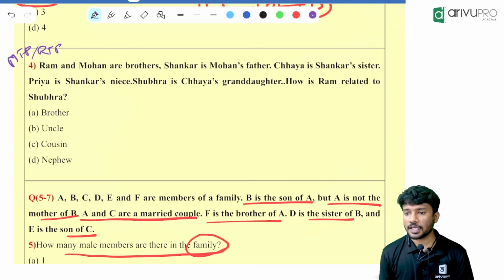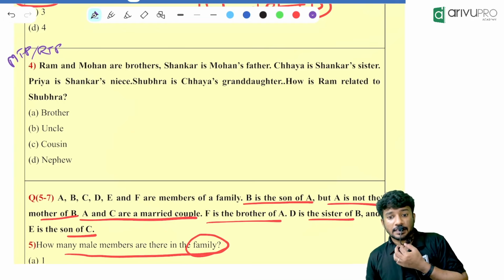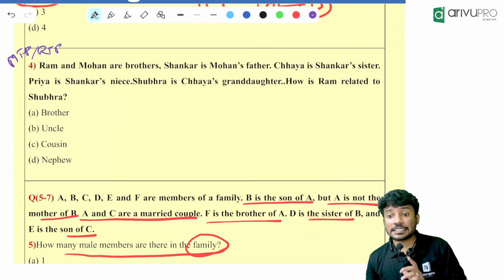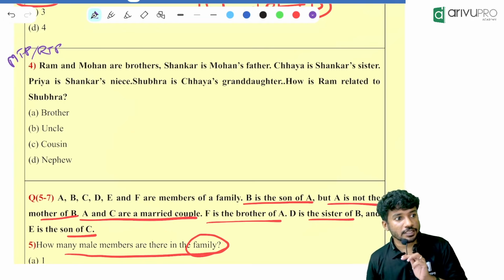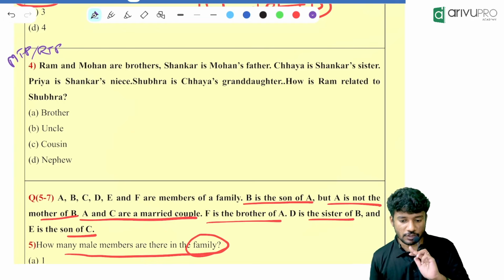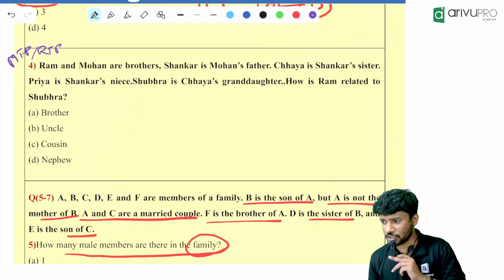Can anyone tell me the answer? Until and unless the gender is specified, you will not mark the gender unless the question demands. Demands means based on the option we will answer. That is called unless the question demands. I will show that once to everyone. It's a very good question.